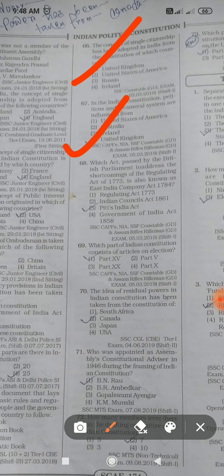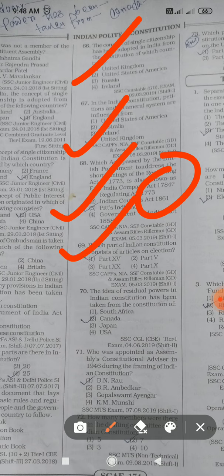It is also 1784, that is called the Pitt's India Act. Which part of the Indian Constitution consists of one article, that is... this is called the election, Article 15. The idea of residual powers is taken from Canada.